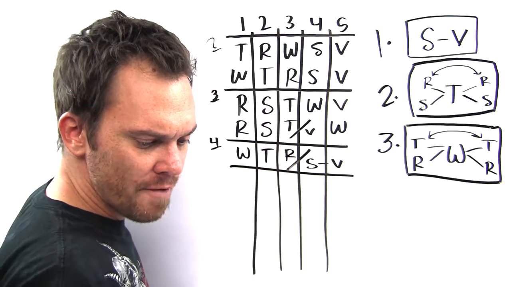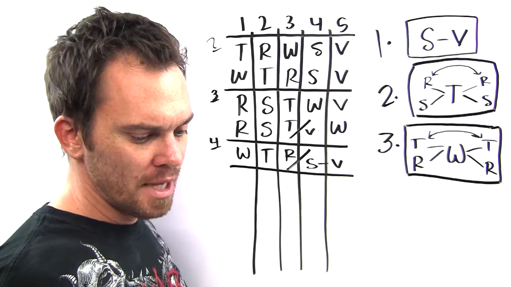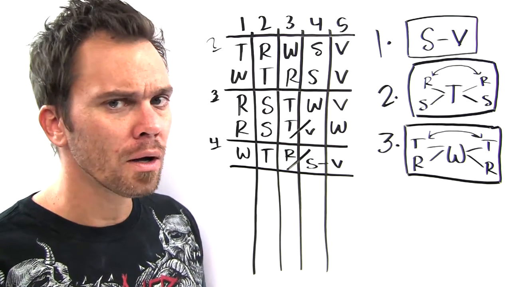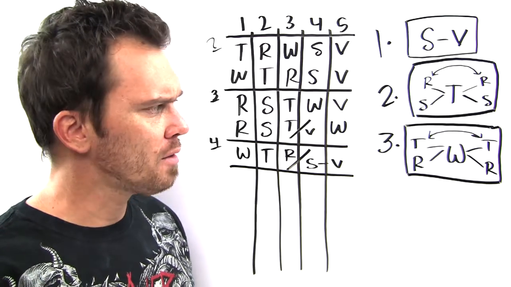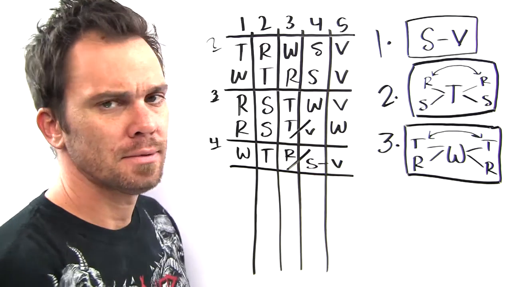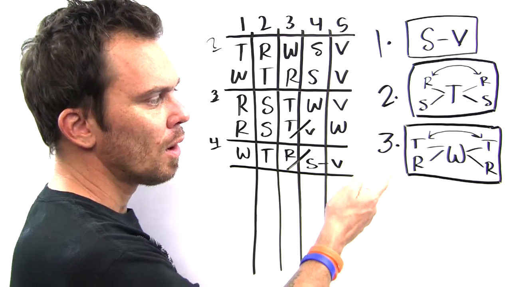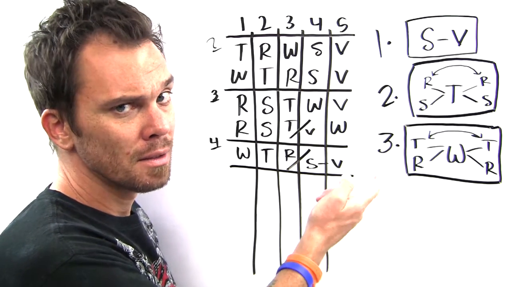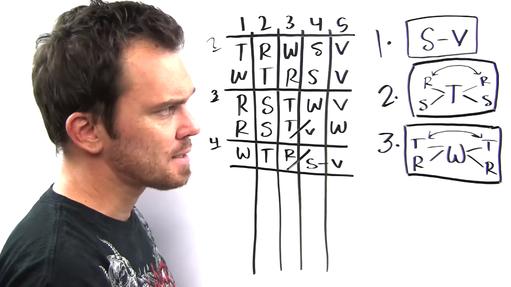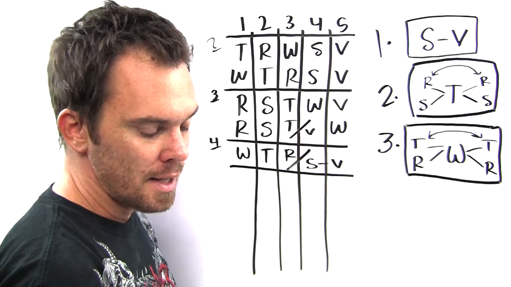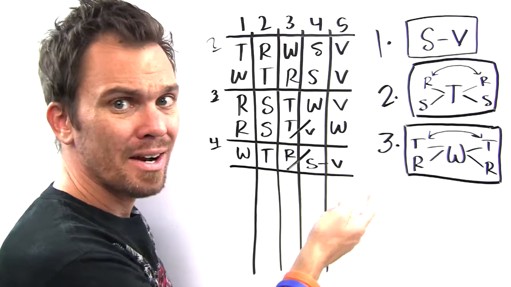All right, for question 5, first and second pieces could be. Let's talk about why A, B, C, and D are all wrong. A, R and V. Where's S? B, R and W. Where is T? C, S and T. Where is R? D, T and W. Where is R?